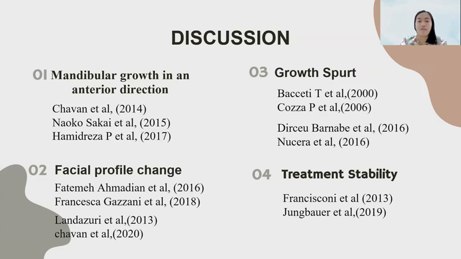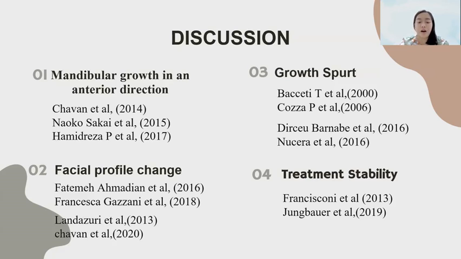which reduced the overjet. Research by Landasuri and Chavan found that the decrease in the convexity of the facial profile was also influenced by a decrease in the AMD angle, an increase in the nasolabial angle, increase in anterior facial length, and reduction of the upper lip. The increase in length of the mandible also affects the convexity of the facial profile, which is characteristic of class 2 malocclusion. Convexity of the face is a skeletal effect of the maxillomandibular relationship.